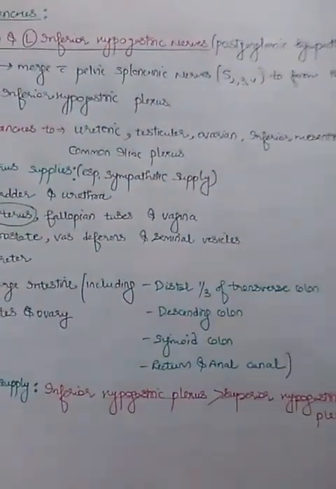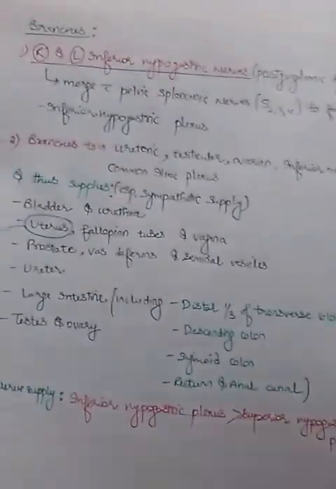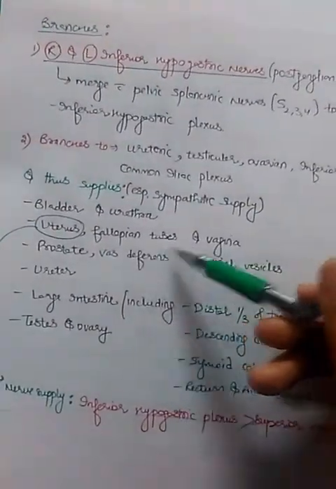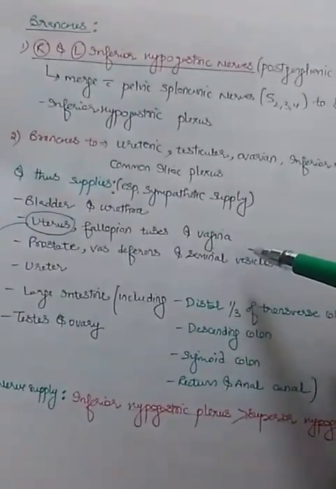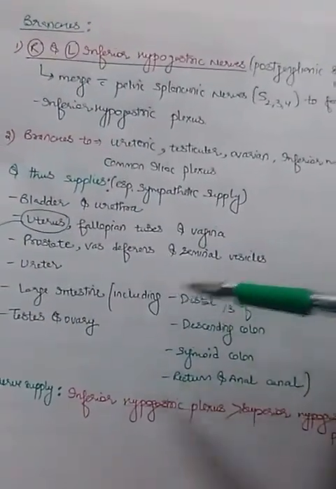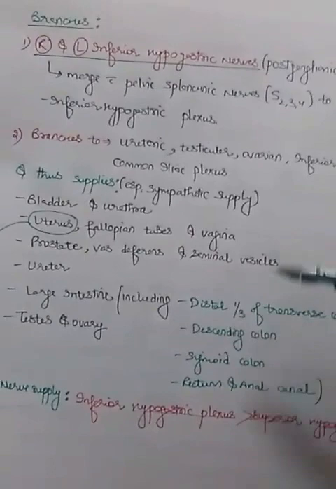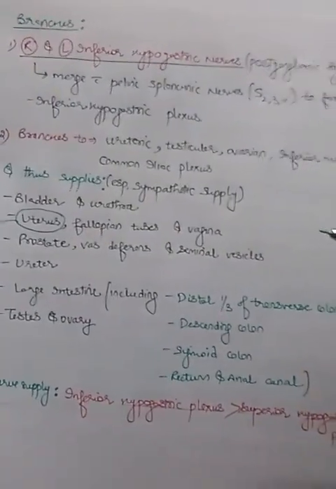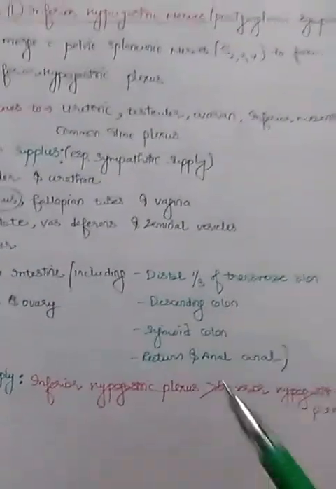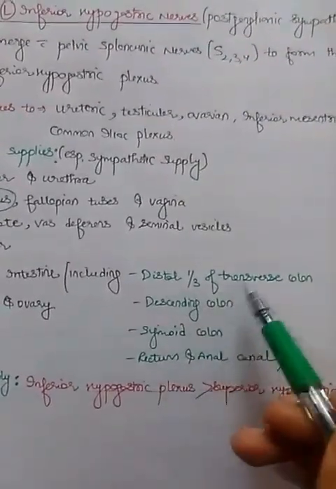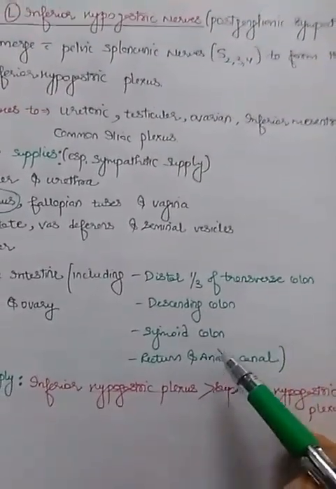It is from both, but the inferior is the main component. Also fallopian tubes and vagina through the uterovaginal plexus, prostate, vas deferens, seminal vesicles, ureter, large intestine, testis, ovary, etc. In the large intestine, starting from the distal 1/3 of the transverse colon up to the anal canal.